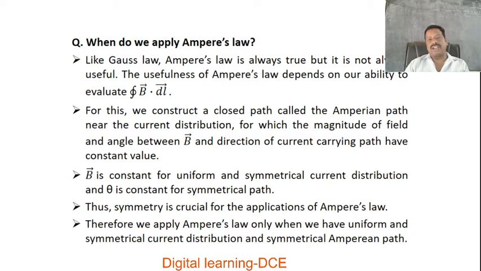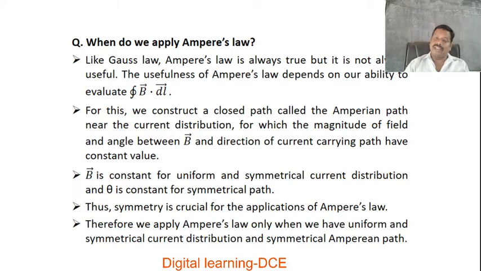Similar to Gauss's law in electrostatics, where we construct an imaginary surface around the source of the electric field, and that imaginary surface is what we call the Gaussian surface, here also we construct an imaginary closed path around the current-carrying conductor, or a source of current.